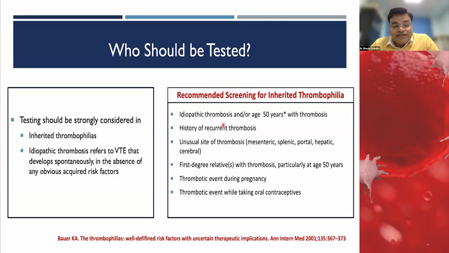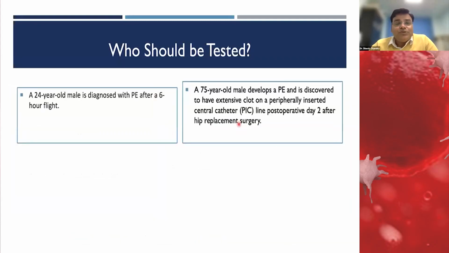Different guidelines here I have taken from ISTH. The recommendation is idiopathic thrombosis in young adults less than 50 years, or a history of recurrent thrombosis, or unusual site thrombosis like mesenteric vein, splenic, portal, hepatic or cerebral vein thrombosis. Next is a first degree relative with thrombosis if they are less than 50 years of age, and any event occurring during pregnancy, or a patient who is on oral contraceptive pills and gets thrombotic events.